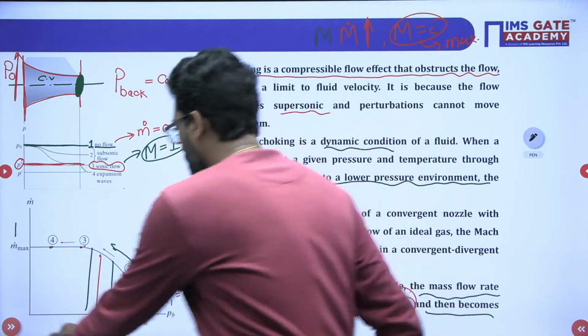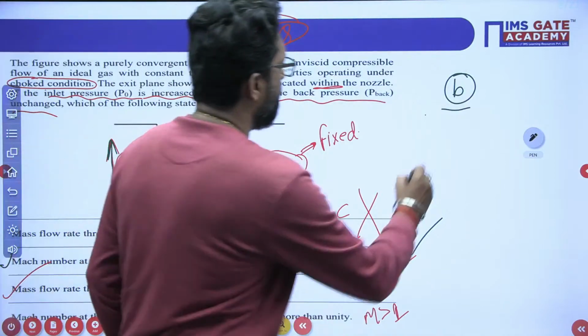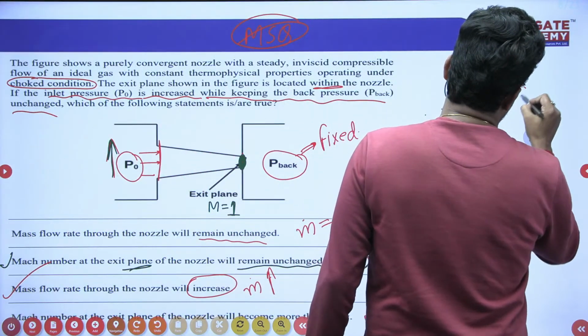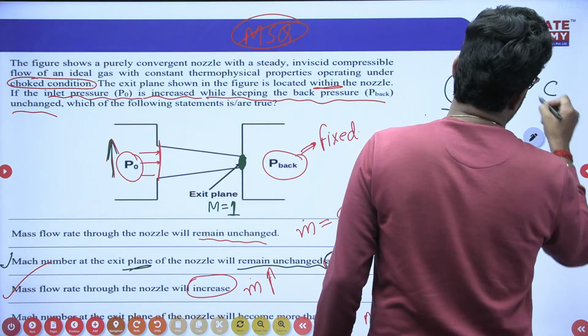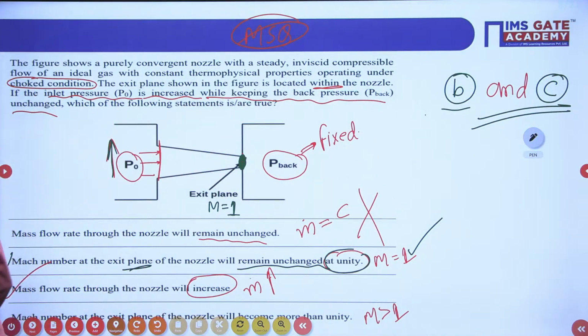So what is the option? Increase. So option C is correct. So option B and option C. Clear? This is clear?